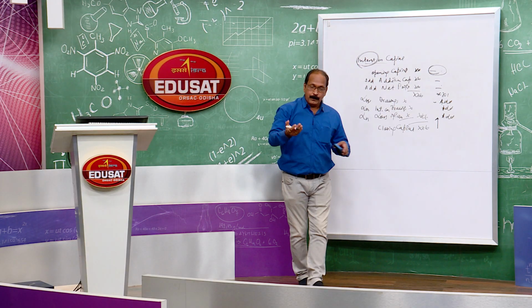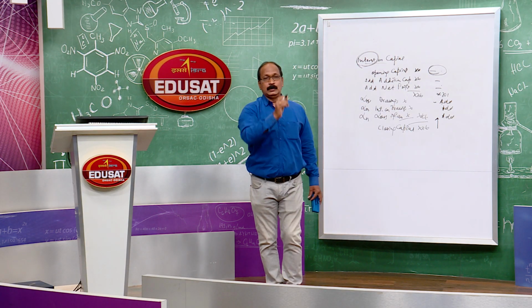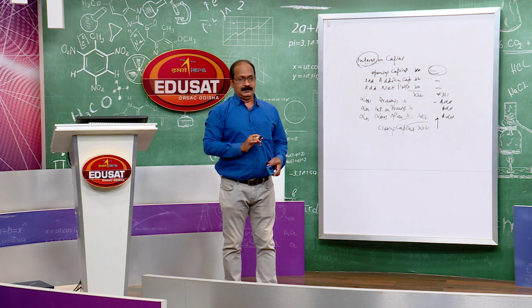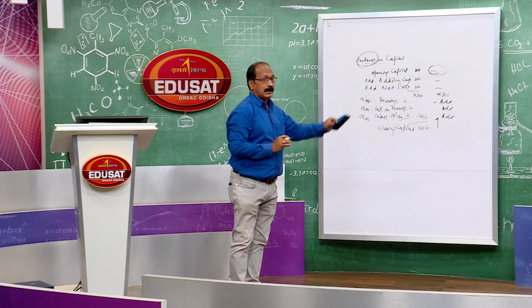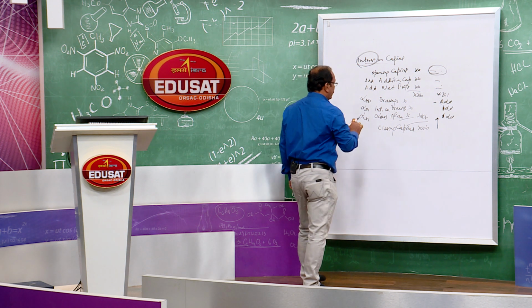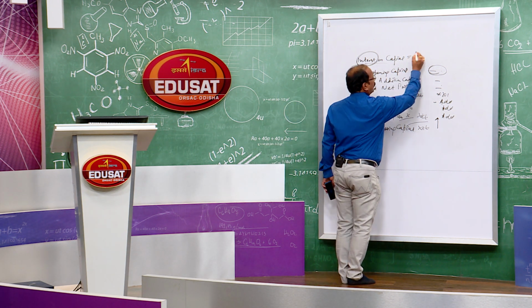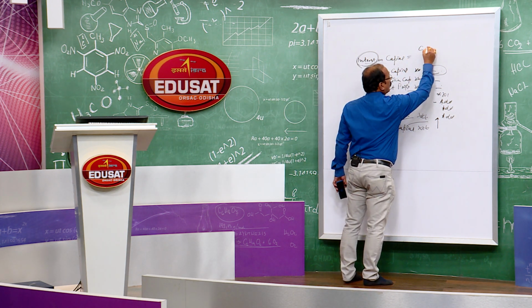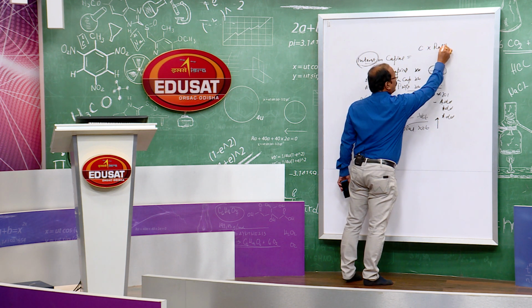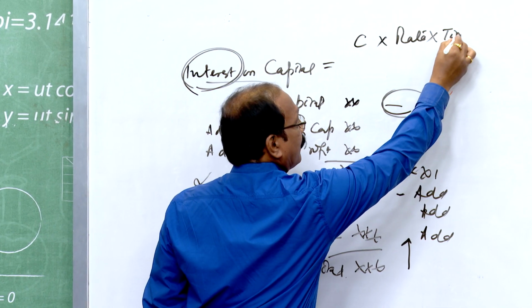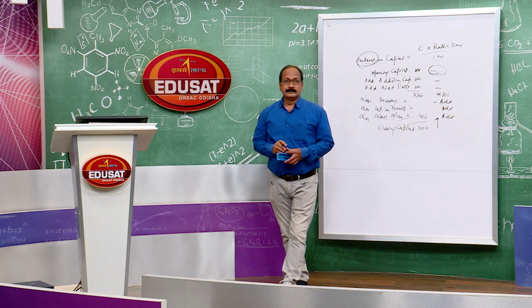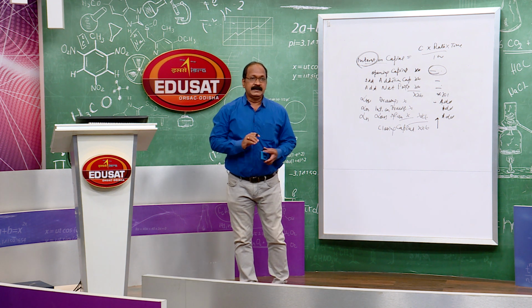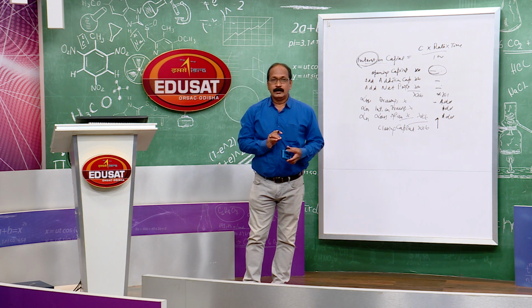You have to go from the bottom to top to get the opening capital. Am I clear? From that opening capital, you have to calculate the interest on capital. So, how is interest on capital calculated? That is opening capital into rate of interest into time divided by 100. Am I clear? This is interest on capital.